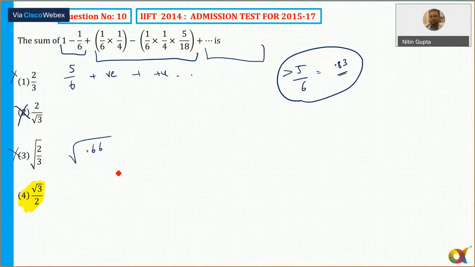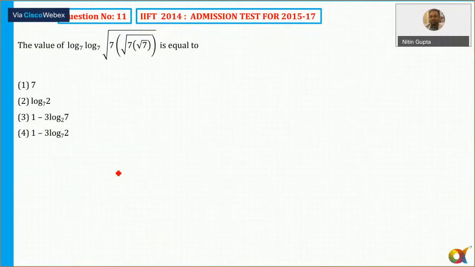Okay. Now let's move to question number 11. Now this was easy. This is 7 into 7 raised to power 2, so that means I can say 7 into 7 raised to power 1/2. For this entire term, 7 into 7 raised to power 1/2 is equal to 7 raised to power 3/2. And above it there is again a square root sign, so I can say 7 raised to power 3/4. And then it is multiplied by 7 again, so that means 1 plus 3/4. So 1 plus 3/4 is equal to how much? 7/4.